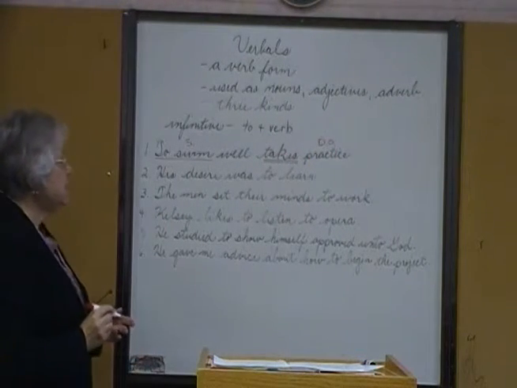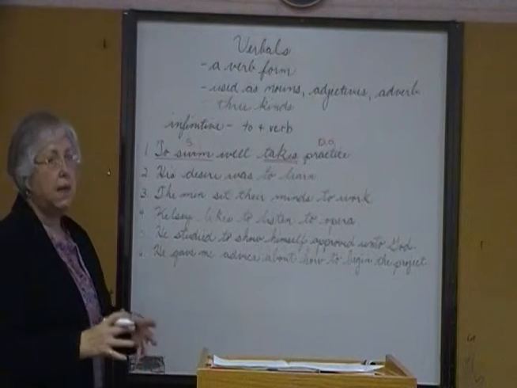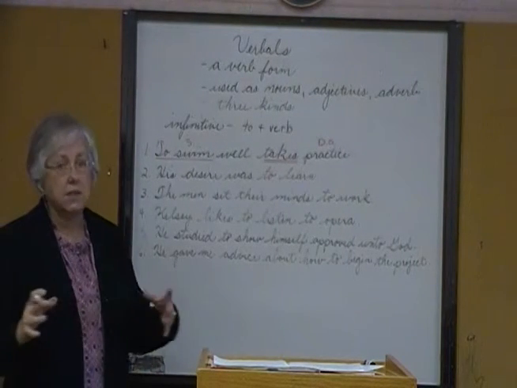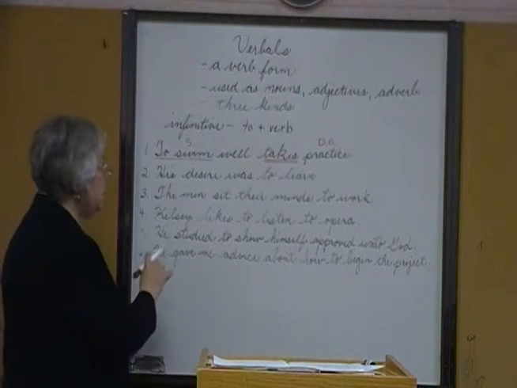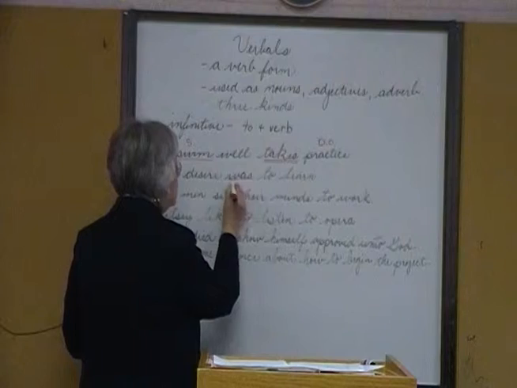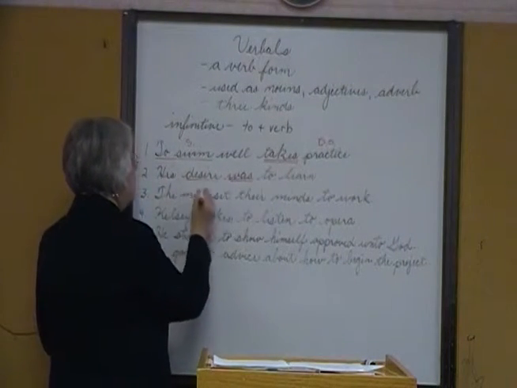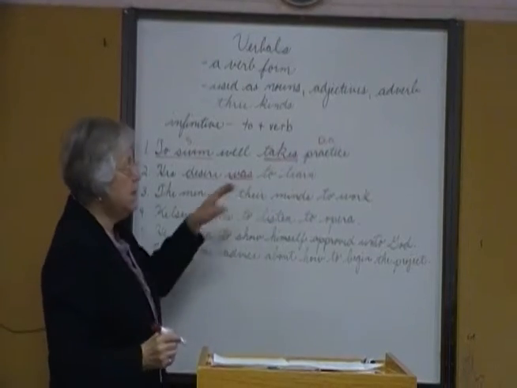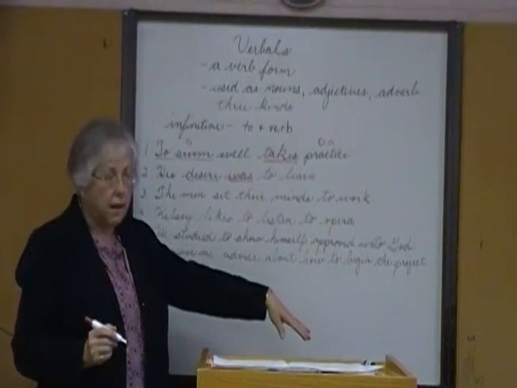Number two, his desire was to learn. What is the main verb? Remember, infinitives are not the main verb. They're used as another part of speech. The main verb is the linking verb was. Who or what was? Well, desire. Since we have a linking verb, we know it's followed by a predicate nominative or a predicate adjective.